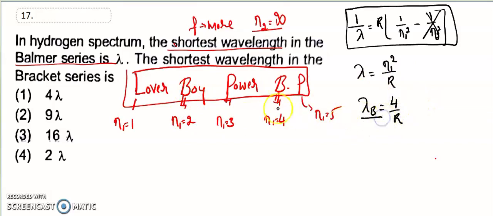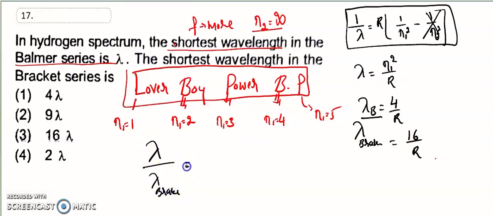Next, which one has he asked? The Brackett series. That is the Brackett series. In Brackett there is 4, so 4 squared is 16 by R. So lambda divided by the Brackett series is equal to 4 divided by R into R divided by 16.